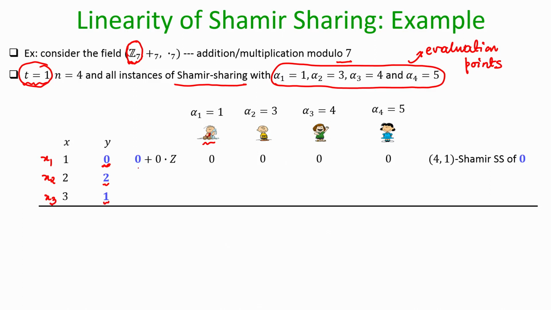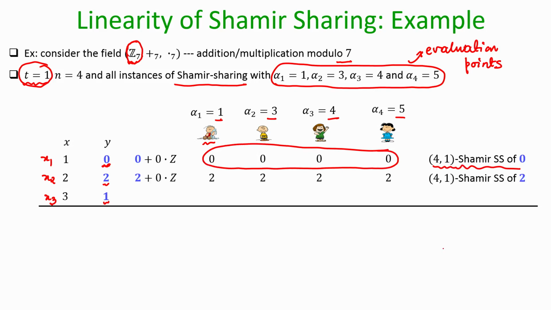And now this straight line evaluated at 1, 3, 4 and 5 will give you the shares 0, 0, 0, 0. That means I can imagine that this is now a vector of 4 Shamir shares of the value 0. In the same way, imagine that the value 2 is secret shared through this straight line,